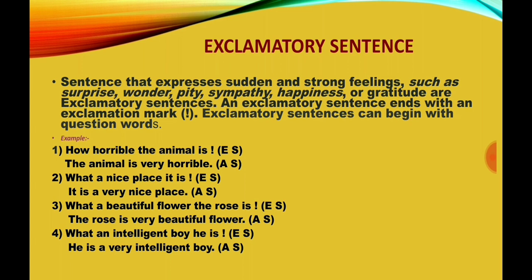Third one, what a beautiful flower the rose is. Exclamatory sentence. It is changed to an assertive sentence like this: The rose is a very beautiful flower. Fourth one, what an intelligent boy he is. Exclamatory sentence. The assertive sentence is like this: He is a very intelligent boy.